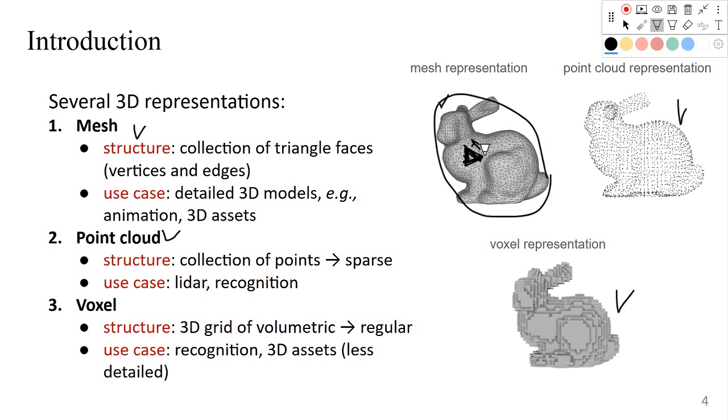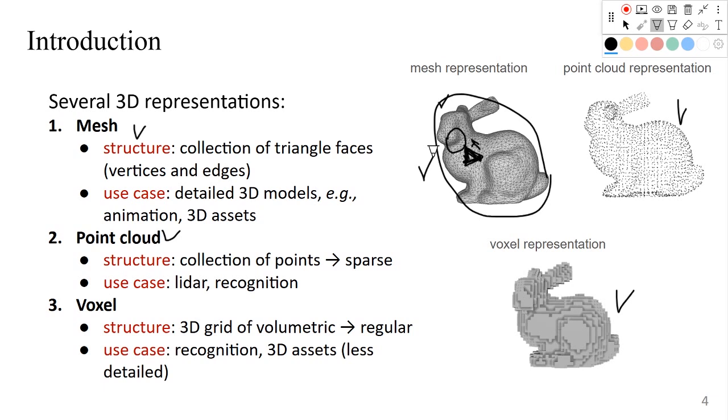And then we can see that if we have a more detailed shape in this particular region here, we will need more faces, right? So probably to represent this single object, it can be like, this is just for example, 100,000 faces. So if we use this for recognition, it can be computationally expensive.